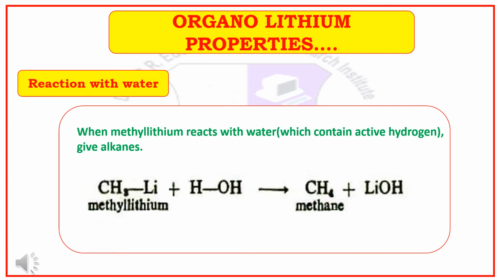Reaction with water. When methyl lithium reacts with water, which contains active hydrogen, it gives alkanes. For example, here the schematic representation is given: when methyl lithium reacts with water molecule, which contains the active hydrogen, as a result we get methane along with lithium hydroxide as a byproduct.